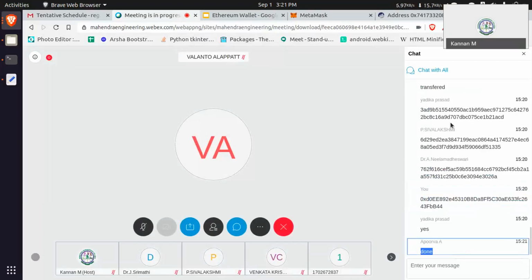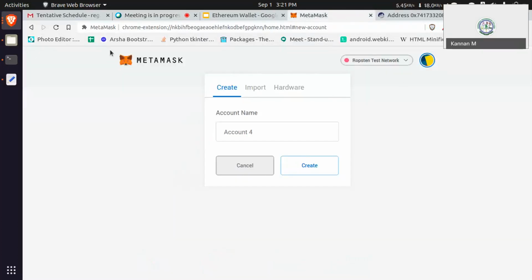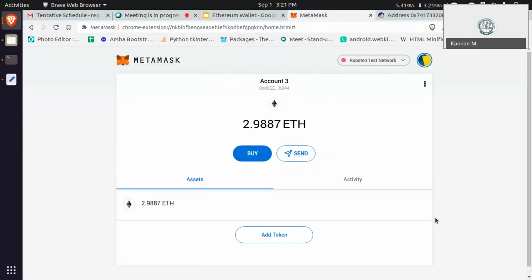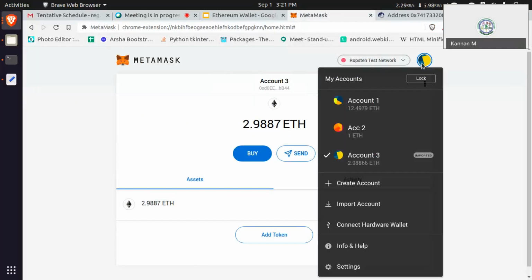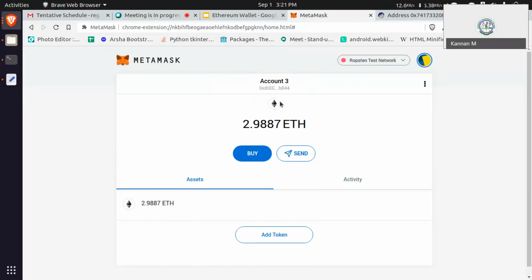Try with your friends' private keys, how to import that private key in MetaMask. And once completed, let me know. Shall we move on to other things? Once again, tell me how to export that private key and import, please. Here there is a three dot.